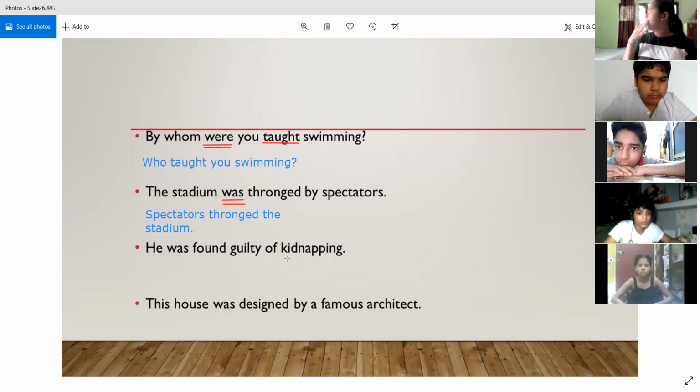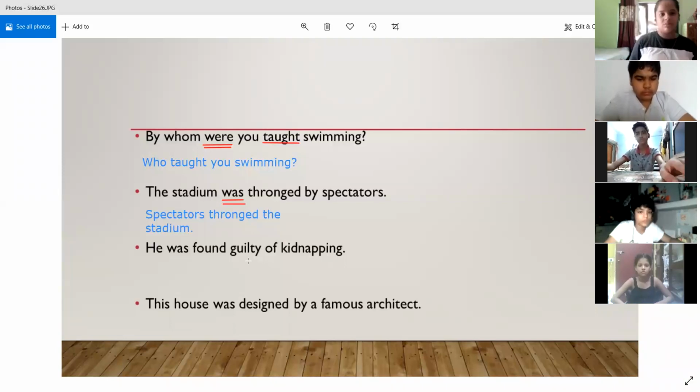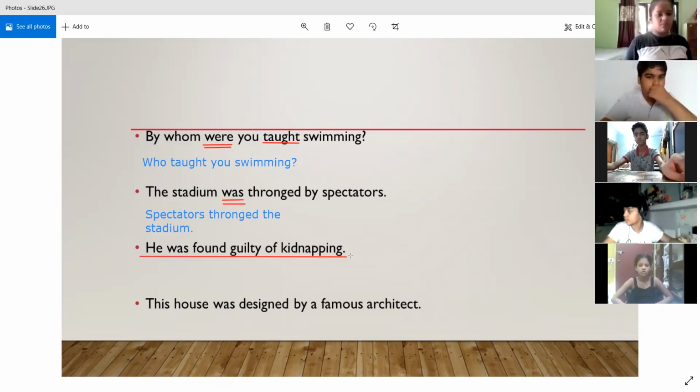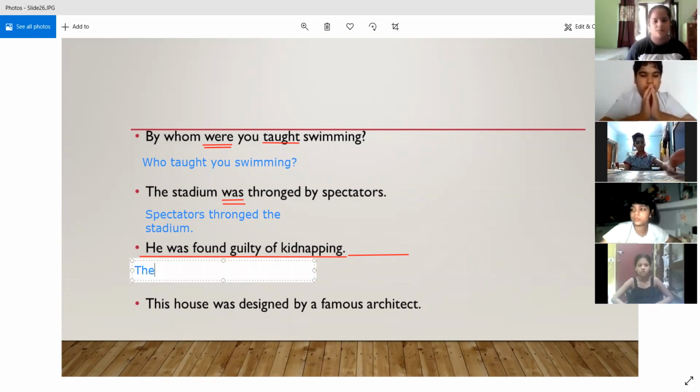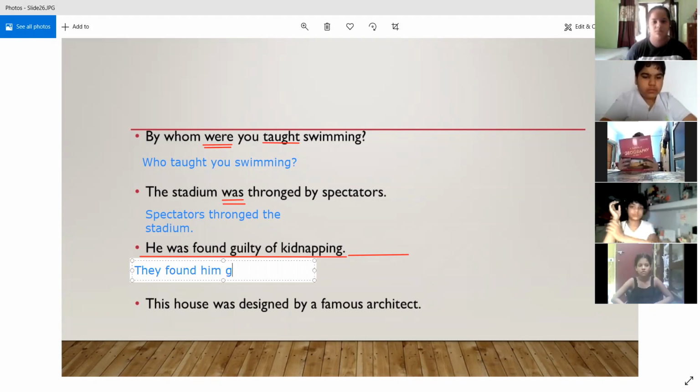Sir, the answer will be: they found him guilty of kidnapping. Yes. So again, you will find that one thing is missing, that is, who found. We just know that he was found guilty of kidnapping, but by whom is not given to us. But for converting it into active voice, we need something, right? So we can use an appropriate subject for it. Over here, we can use "they". So we can use: they found him guilty of kidnapping.